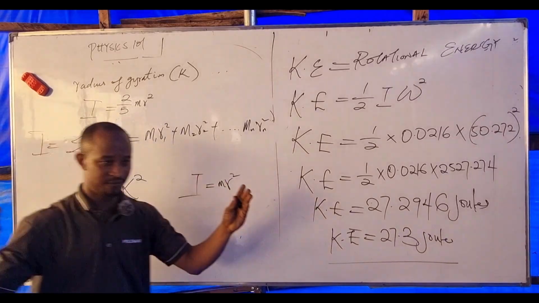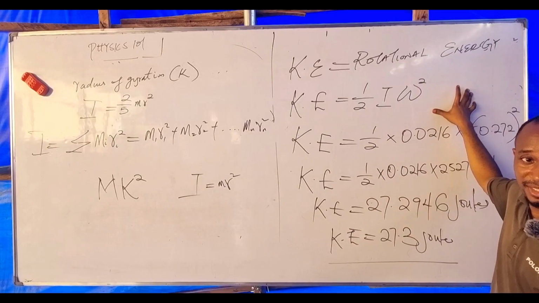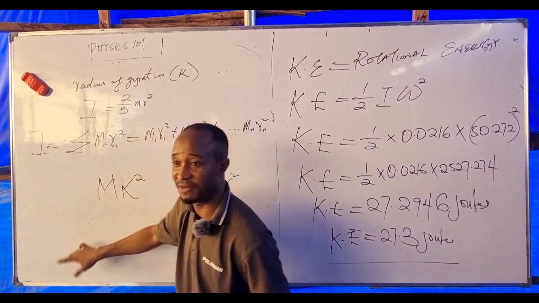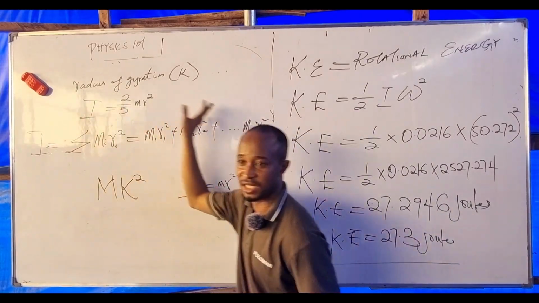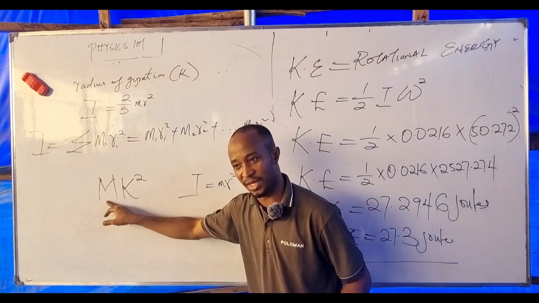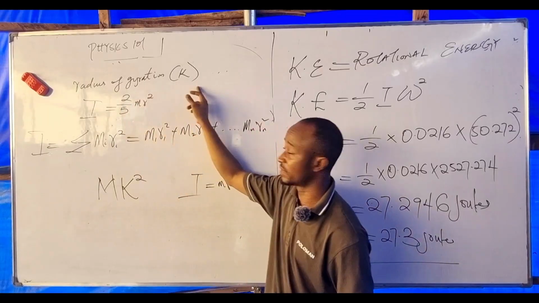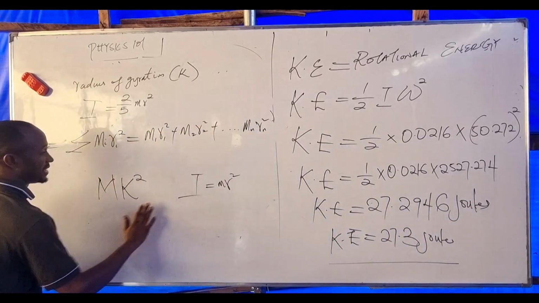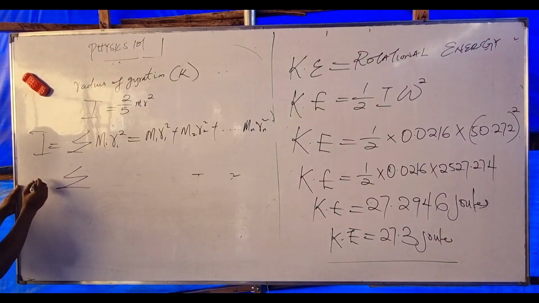For a large body with small masses, like this board, every point has its own mass. We cannot keep on finding their inertia. What we do is take the entire mass of this body as capital M and the entire radius as K, where K is called the radius of gyration.